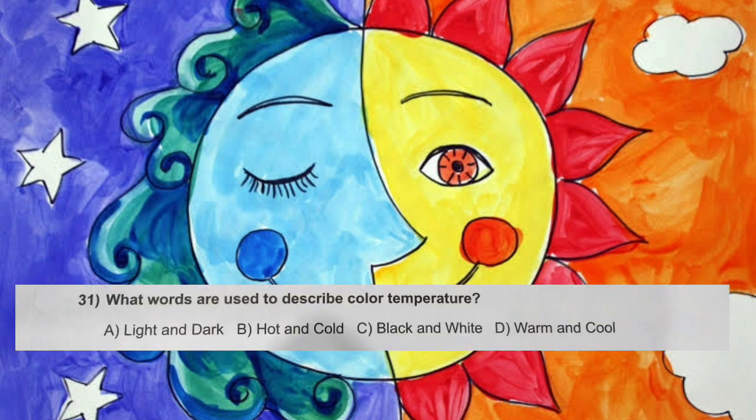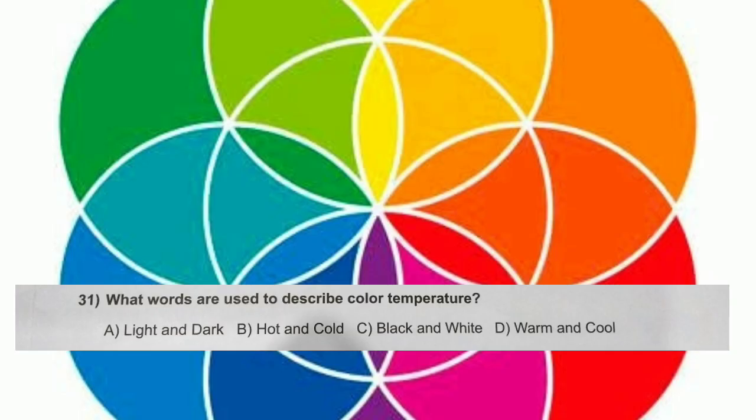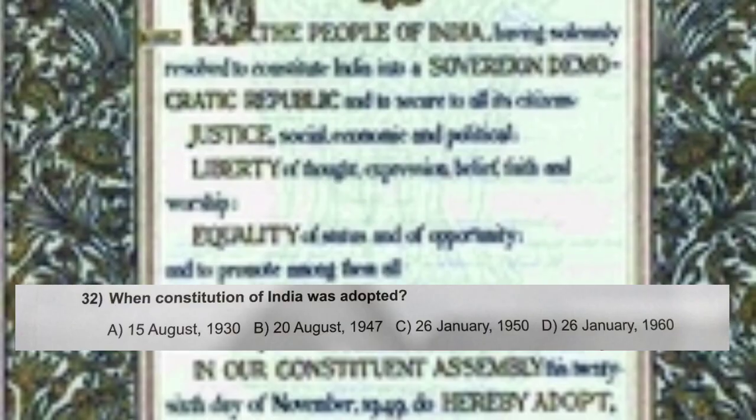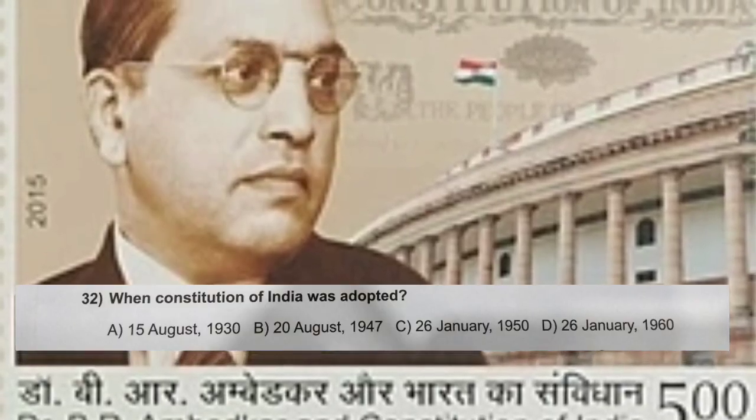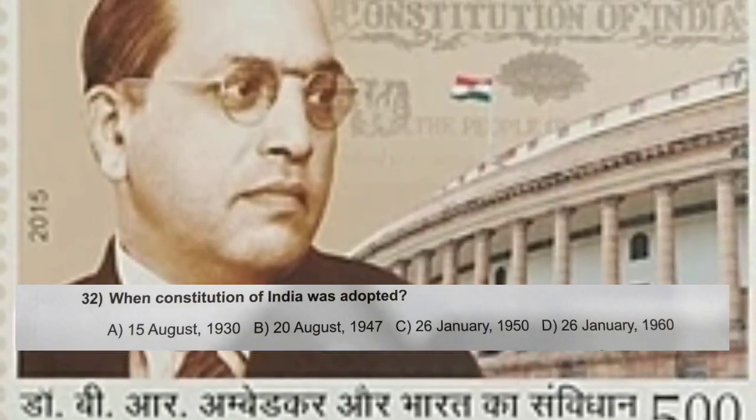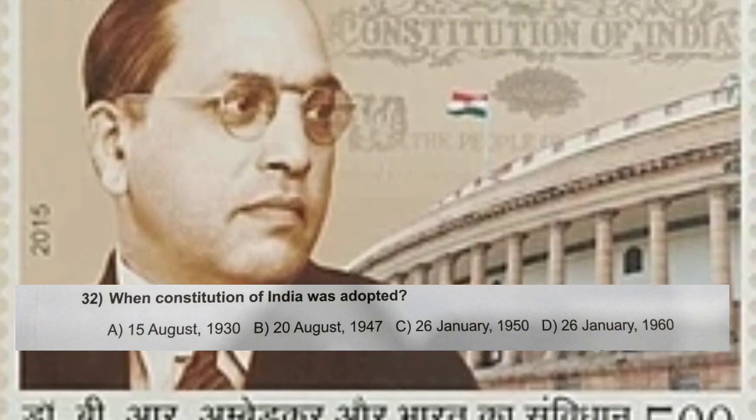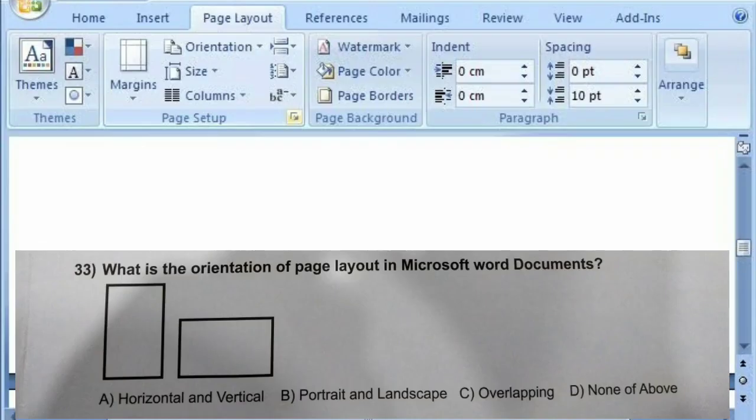Yellow. Question number 31. What words are used to describe color temperature? Options are A. Light and dark, B. Hot and cold, C. Black and white, D. Warm and cool. And the correct answer is D. Warm and cool. Question number 32. When Constitution of India was adopted? Options are A. 15th August 1930, B. 20th August 1947, C. 26th January 1950, D. 26th January 1960. And the correct answer is C. 26th January 1950.